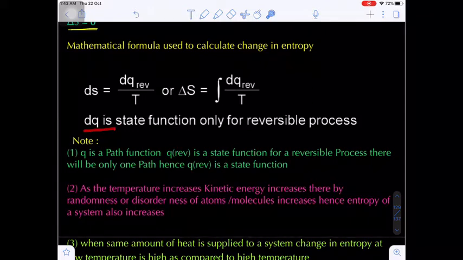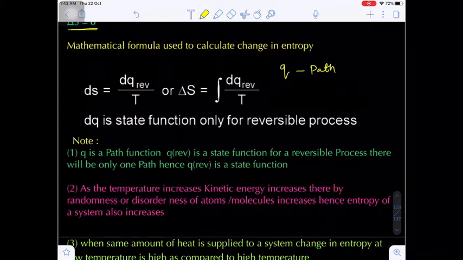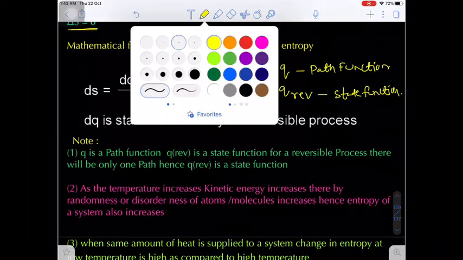Now here, delta q or dq is a state function only for a reversible process. Generally, do you know path functions, work and heat? Work is which function? Path function. And heat is also a path function, a path dependent function. But here, for heat exchange in a reversible process, it is a state function. Why do we call it a state function? Because here the path is defined.